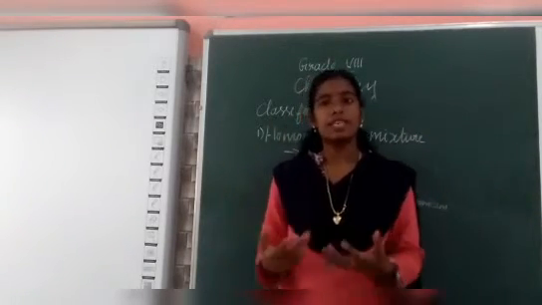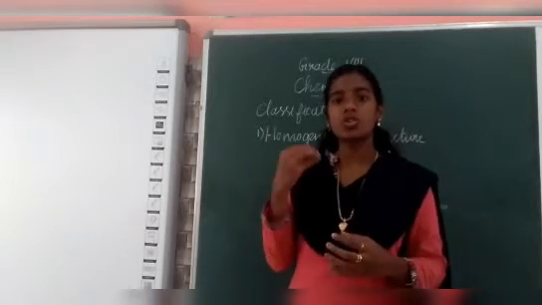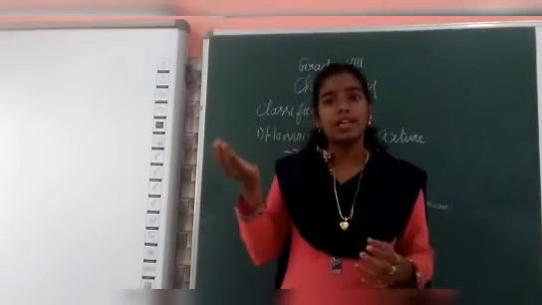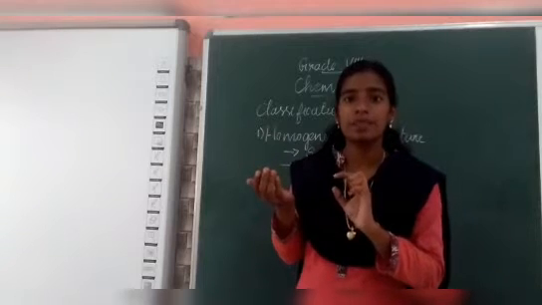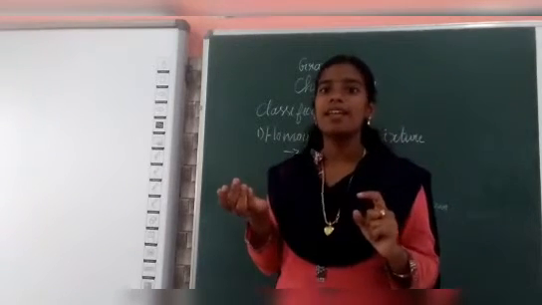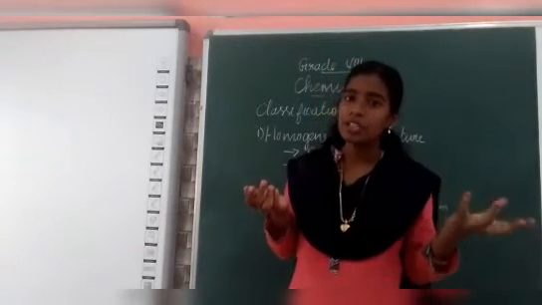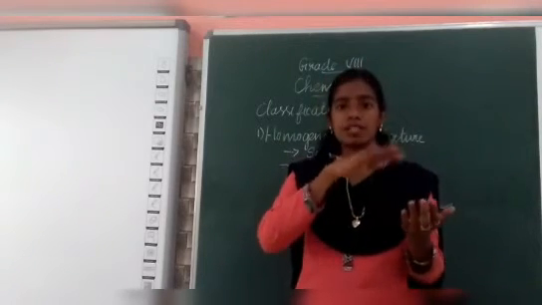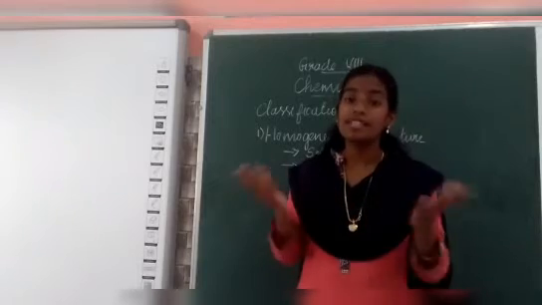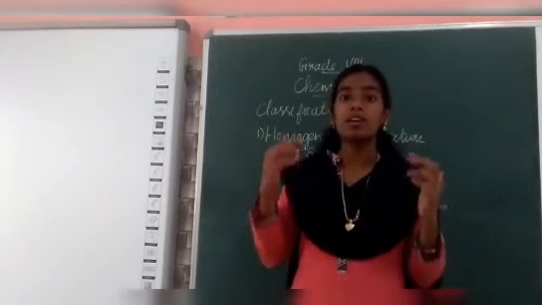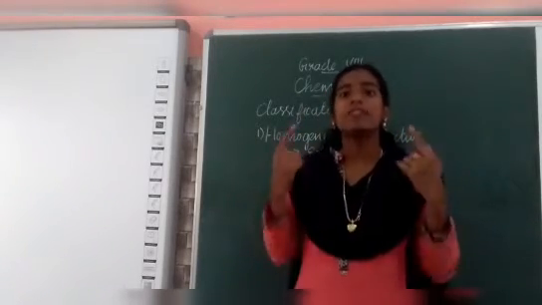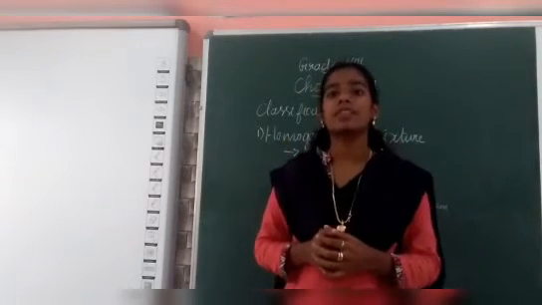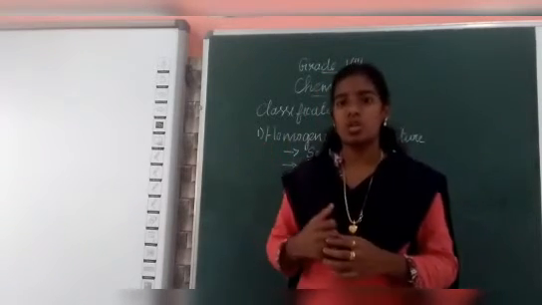Consider, for example, salt or sugar in water. Sugar is a solute and the water is a solvent. When you add this sugar, it dissolves completely and we cannot see the particles or components after dissolving. We cannot see them with our eyes. It is an example of a solution.